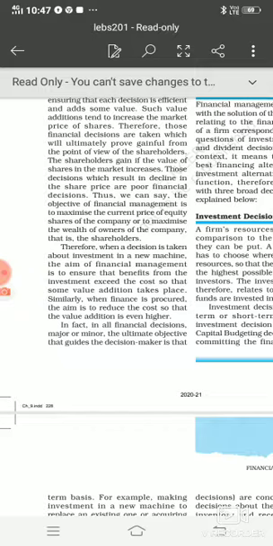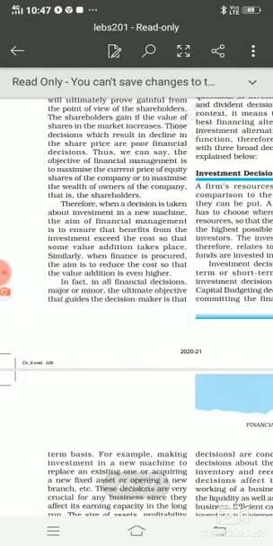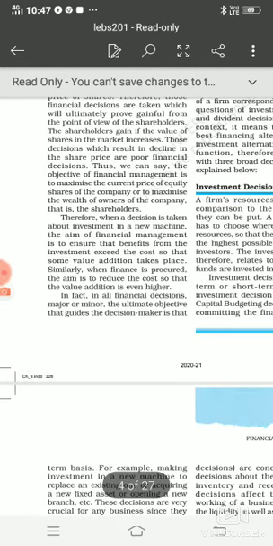So we have to be very careful whenever any decision is taken about the investment in a new machine or a new project. The aim of financial management should be to see that the benefit from the investment exceeds the cost, so that additional value can take place. Additional value means, suppose I have invested certain money into a machine, suppose I have purchased a machine for my business enterprise for 1 lakh.